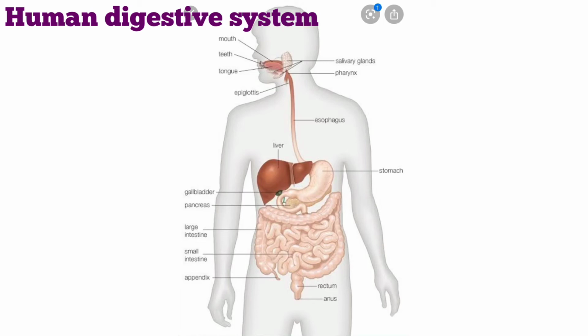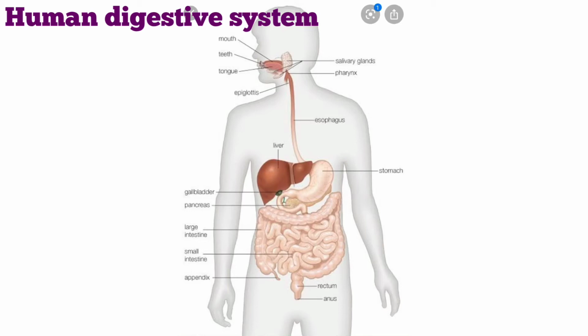The walls of the stomach secrete gastric juice, which contains HCl, mucus and pepsin. HCl creates an acidic medium for the action of pepsin. Mucus protects the inner lining of the stomach from the action of acid, and pepsin digests protein.